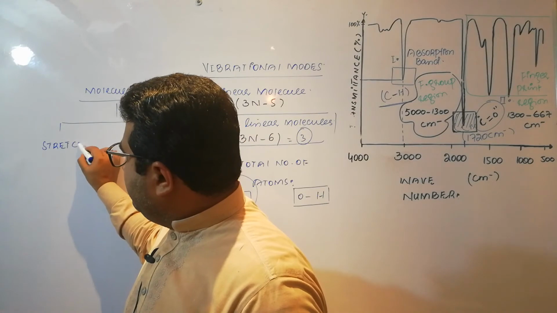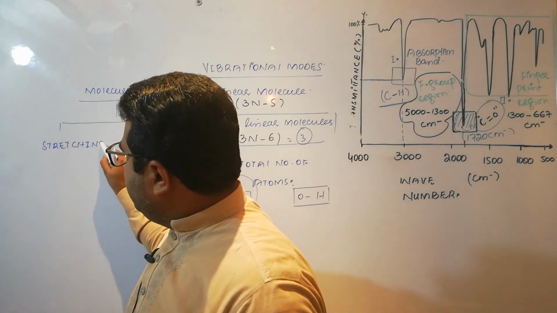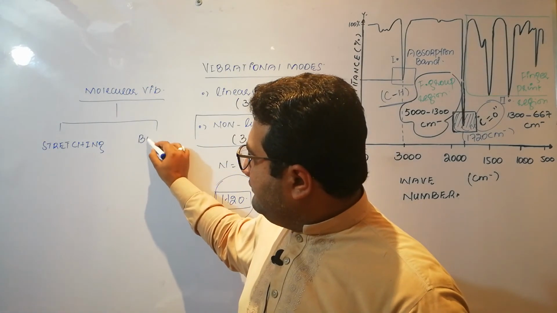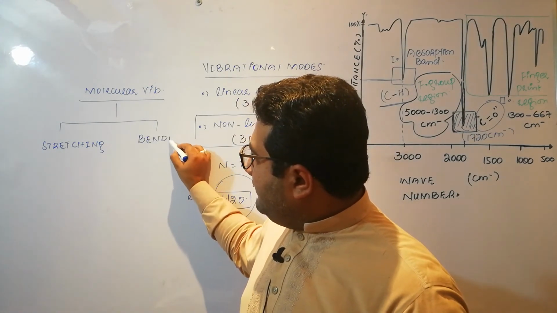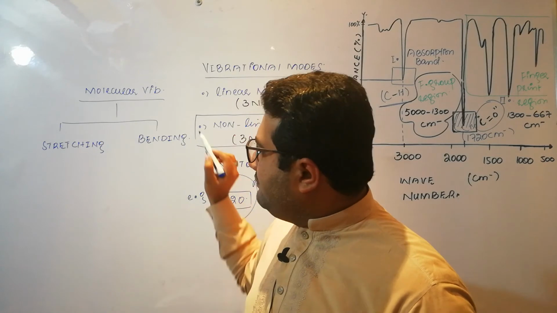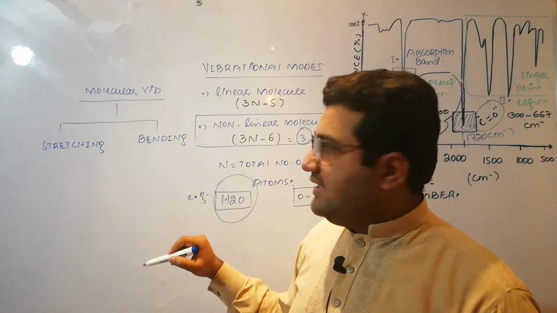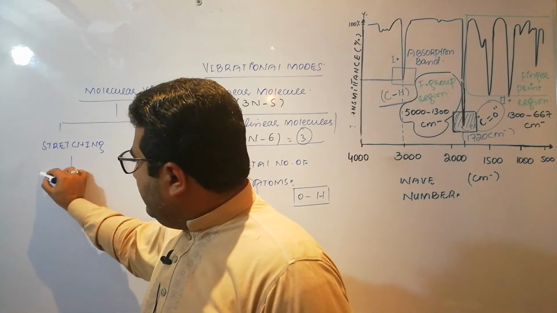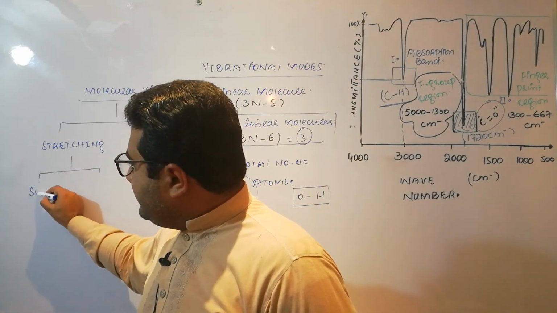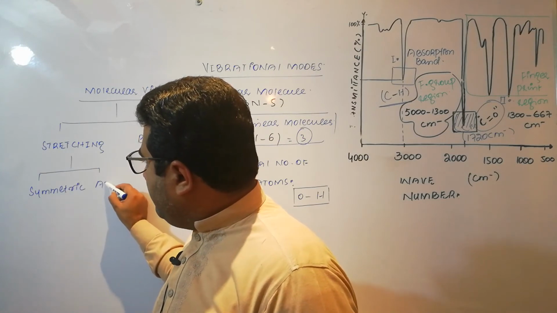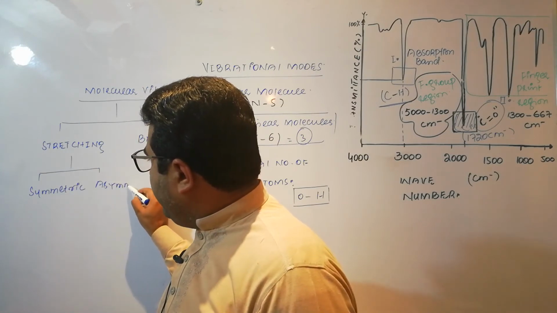One is the stretching vibration, in which the bond length is disturbed, and the other is the bending vibration, in which bond angles are disturbed. The stretching vibration requires more energy as compared to the bending. Now the stretching is again of 2 types, symmetric and asymmetric,